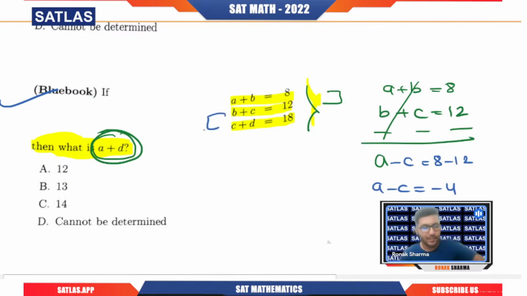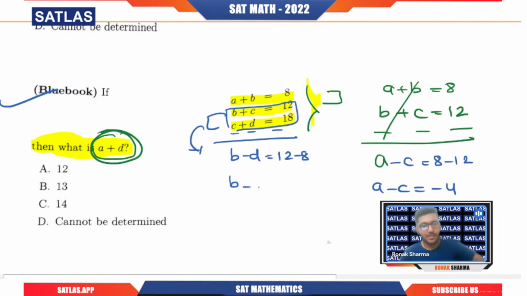Similarly, if I subtract these two equations, what will I get? I'm talking about these two equations. If I subtract these two, I will get b minus d equals 12 minus 18. That is nothing but minus 6, right? So from here we are getting b minus d equals minus 6 and a minus c equals minus 4, right?